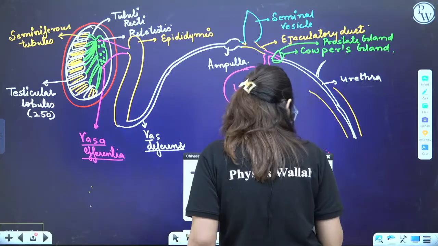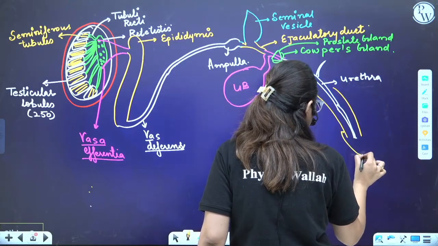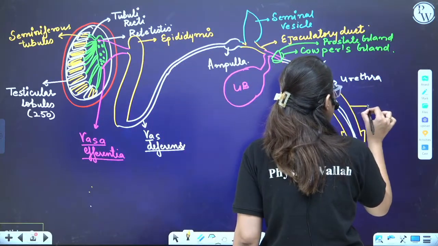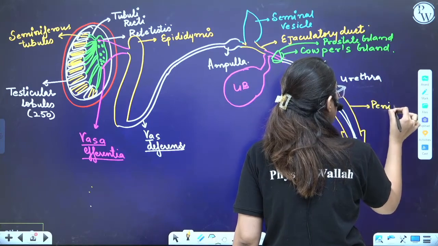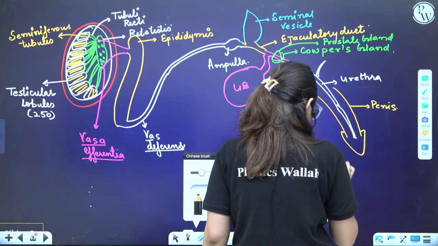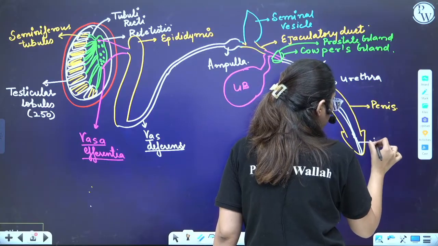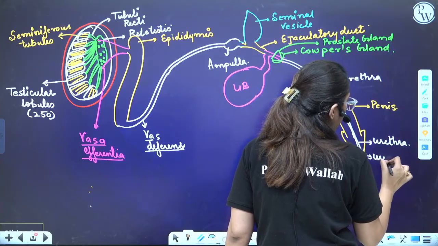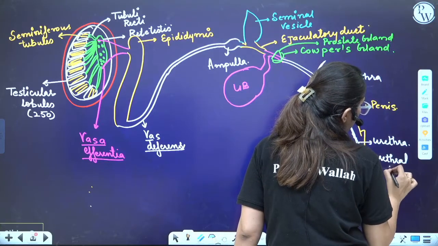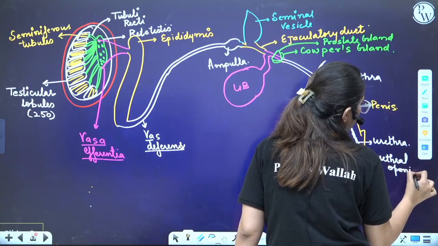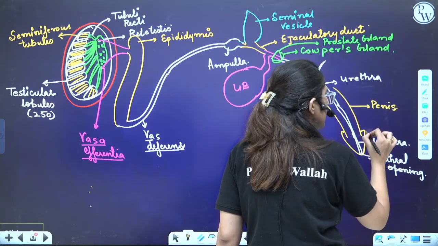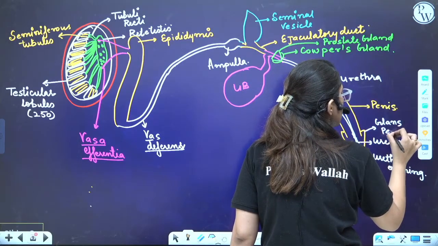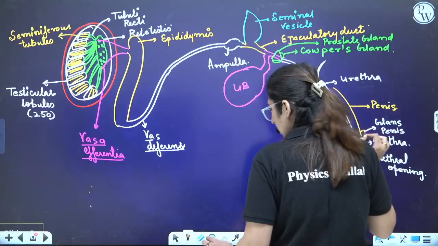See, this is how the penis is present. What is this? This is the urethra. This is the urethral opening. What is this? The swollen structure is the glans penis.